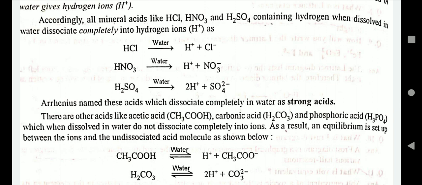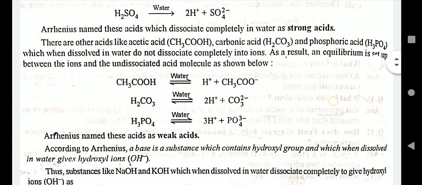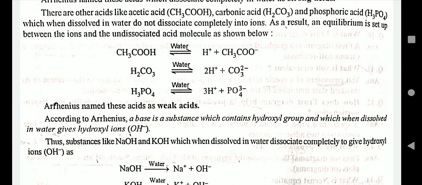There are other acids like acetic acid, carbonic acid and phosphoric acid which, when dissolved in water, do not dissociate completely into ions. An equilibrium is set up between these ions and undissociated acid molecules. Arrhenius named these acids as weak acids.